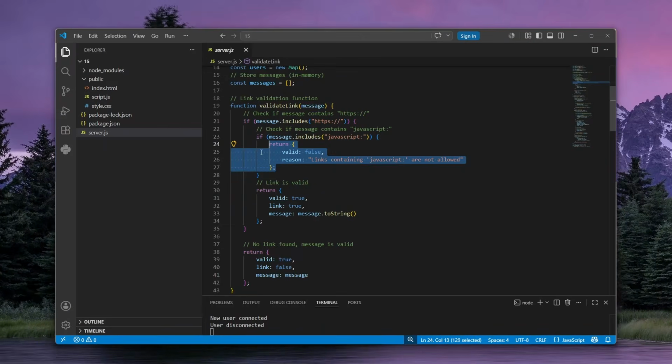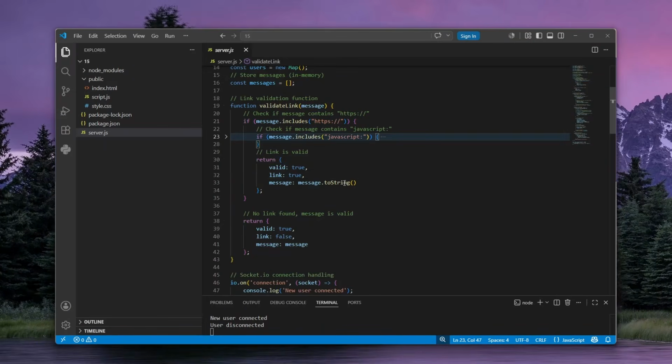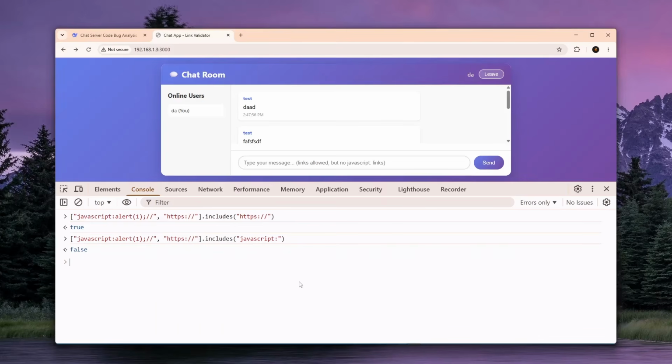That means this one failed, and it's going to send the link as true and valid, and it will normalize it with .toString. That's awesome, and that's the core vulnerability here. Basically, includes checks if something is within the string, and if it is, it will say true. But it's not quite the same for lists or arrays, because if there are any characters after JavaScript, like for example alert 1, it will simply fail. If there was no alert 1, it would say true, because it needs to be bang on.